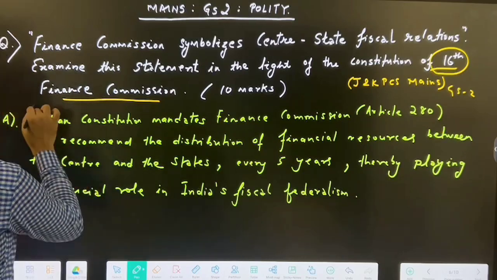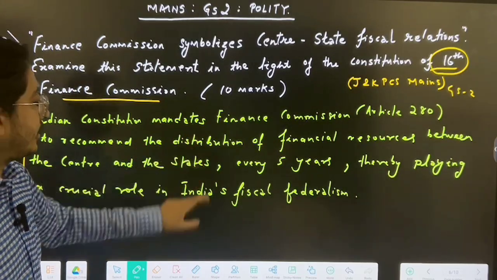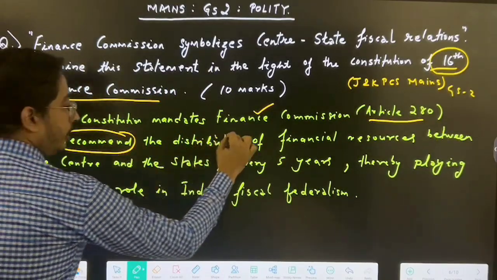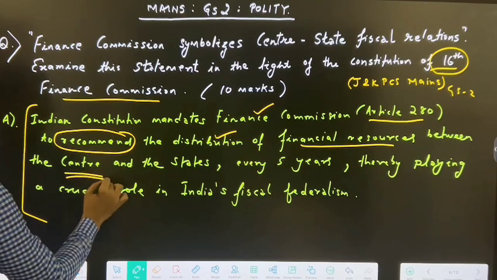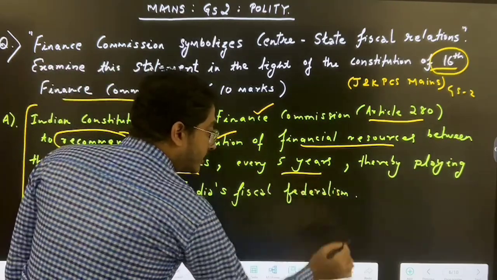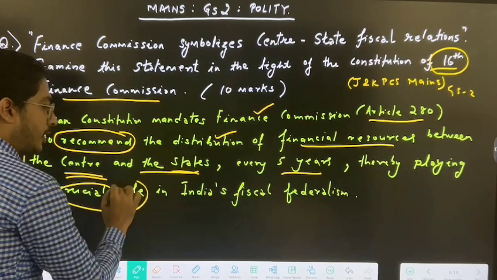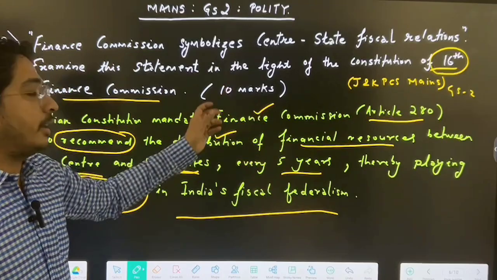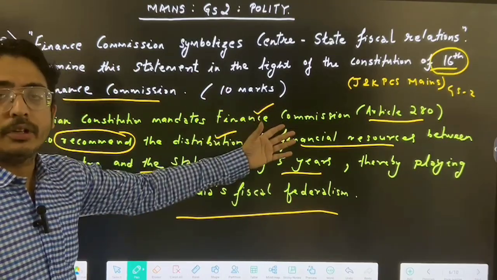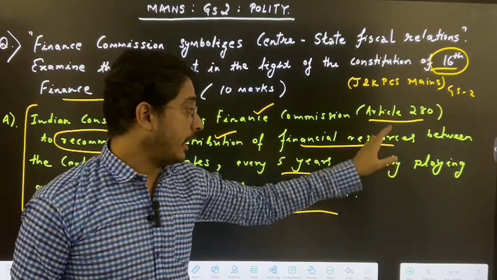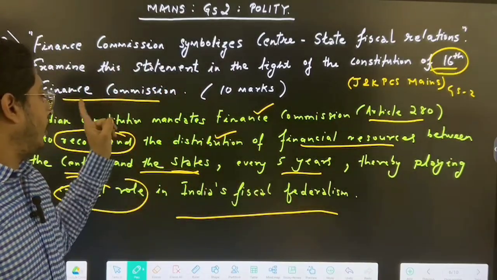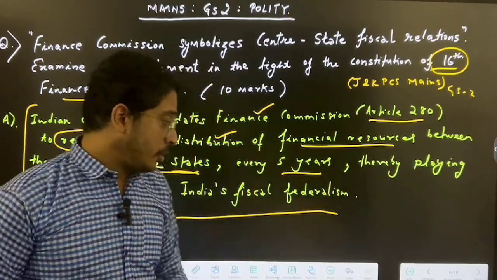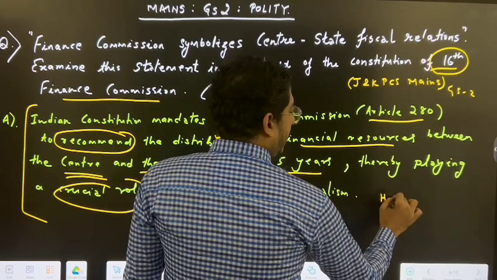So first of all, in the intro, we can write that the Indian Constitution mandates the Finance Commission, that is Article 280, to recommend the distribution of financial resources between center and states every 5 years, thereby playing a crucial role in India's fiscal federalism. So in the intro we have given the mandate of the Finance Commission from a constitutional point of view. It will recommend to the government how the financial resources are distributed between center and states.